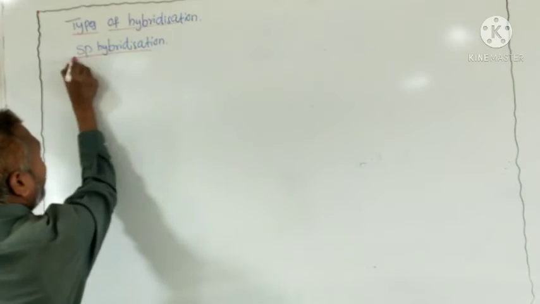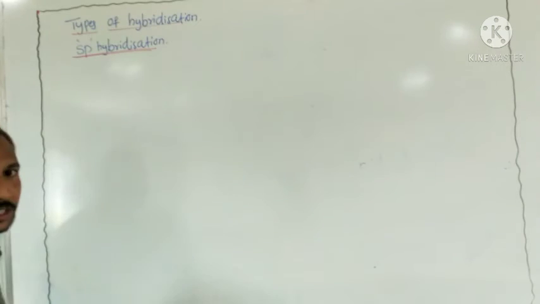What happened here? Which hybridization is sp hybridization? First of all, we discuss sp hybridization. What is the meaning of sp hybridization?